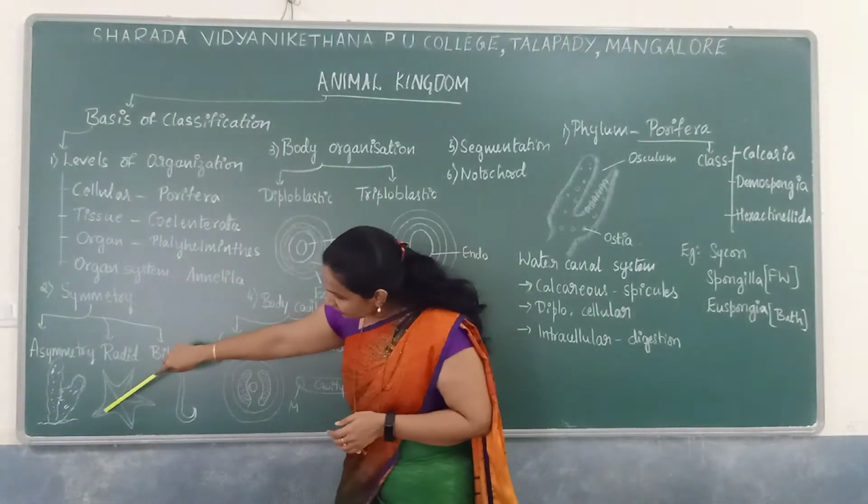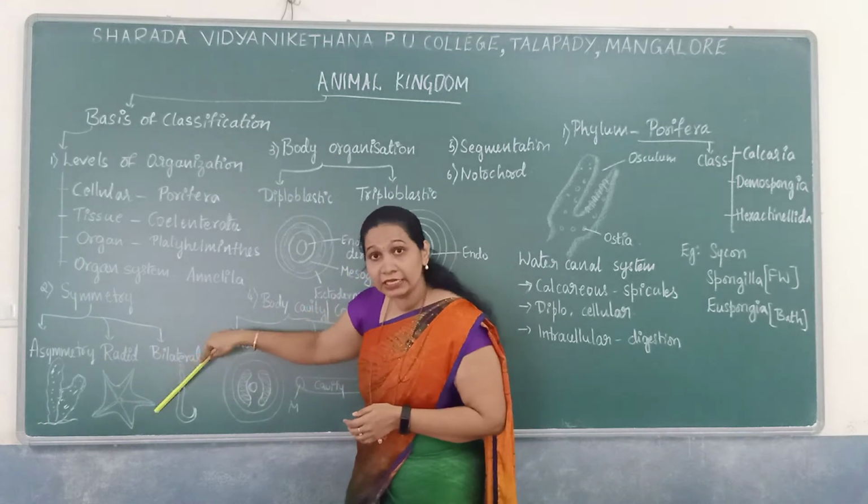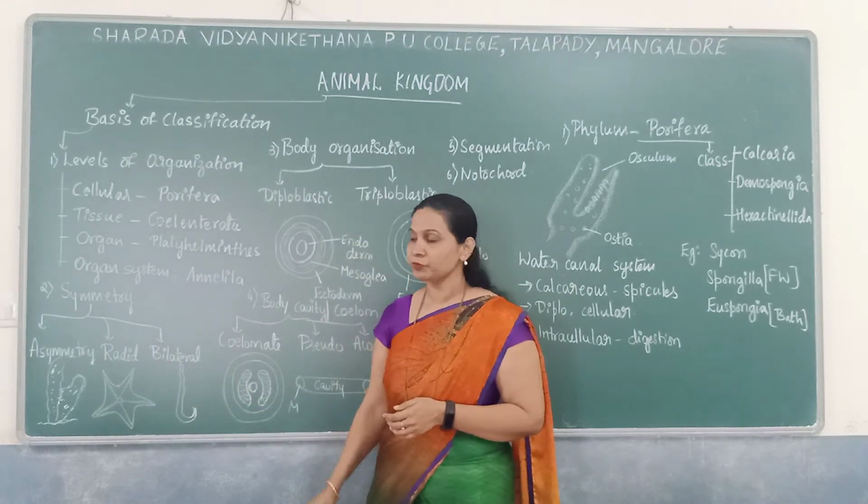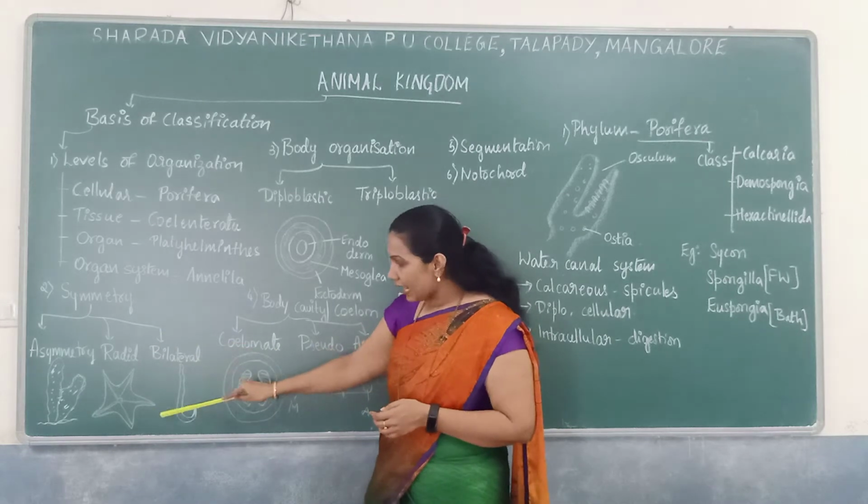From this plane, we will get equal halves. Any plane, we will get equal halves, then it is a radial symmetry. And the last one is a bilateral symmetry.